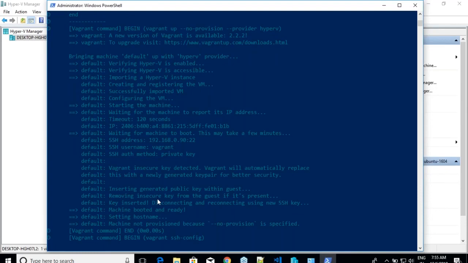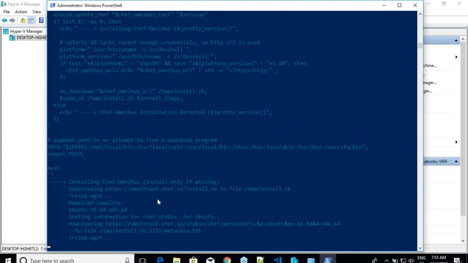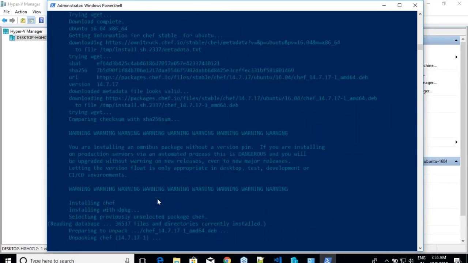So I think we are good because it has logged in into Vagrant, if I'm not wrong. So the virtual machine is created. Now it is trying to do the Chef activity. Now what happens in this machine is it will try to install Chef Zero, and along with Chef Zero it will get Chef client. If you see, it is installing some Chef software, and then it will try to add your run list to the Chef server or to that machine, and then it will execute.